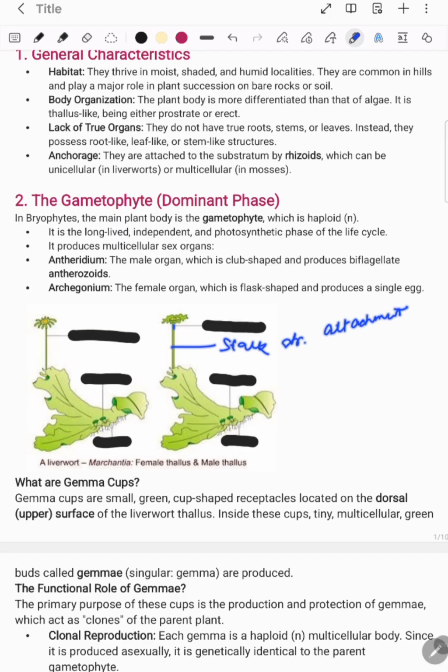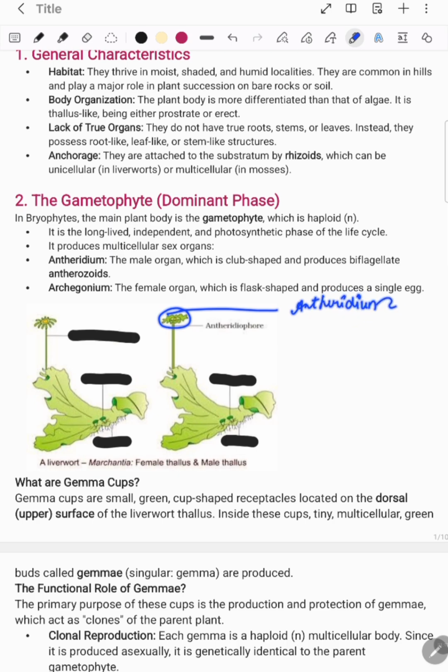So this is your antheridiophore, and on the antheridiophore is your antheridium, in which antherozoids are produced.